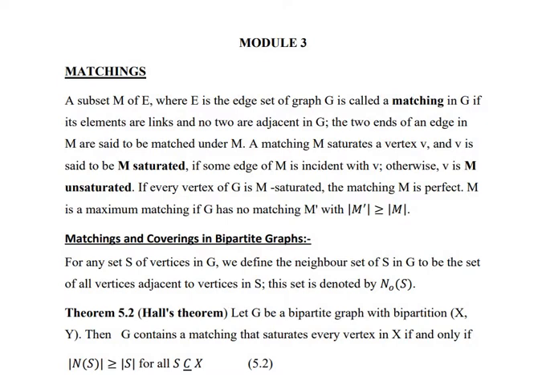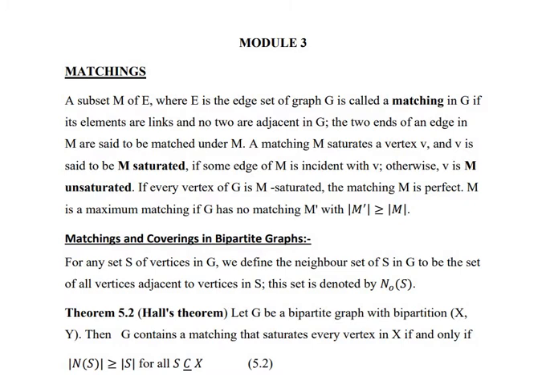A matching M saturates a vertex v, and v is said to be M-saturated, if some edge of M is incident with v. Otherwise, v is M-unsaturated. If every vertex of G is M-saturated, the matching M is perfect. M is a maximum matching if G has no matching M' with cardinality of M' greater than cardinality of M.